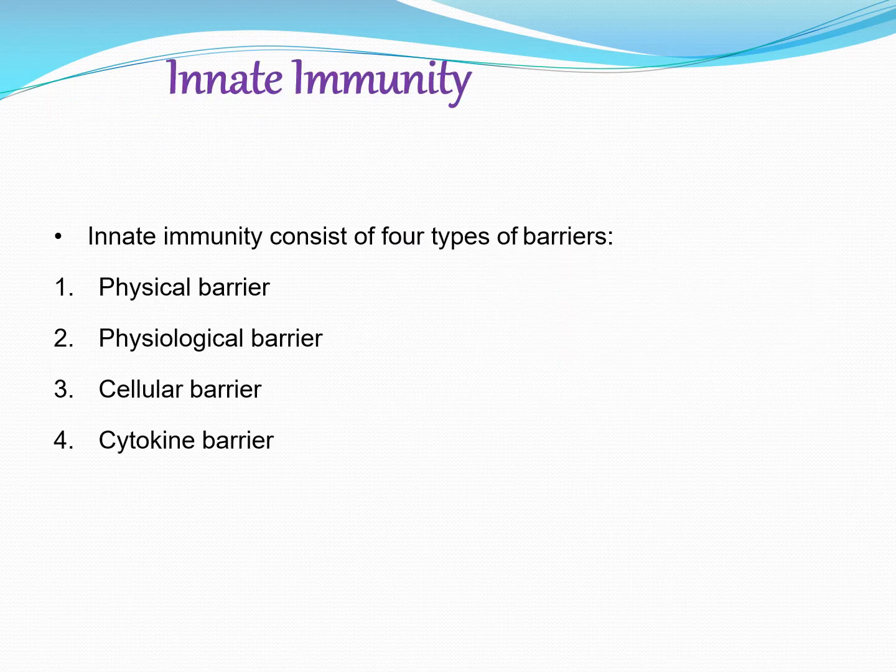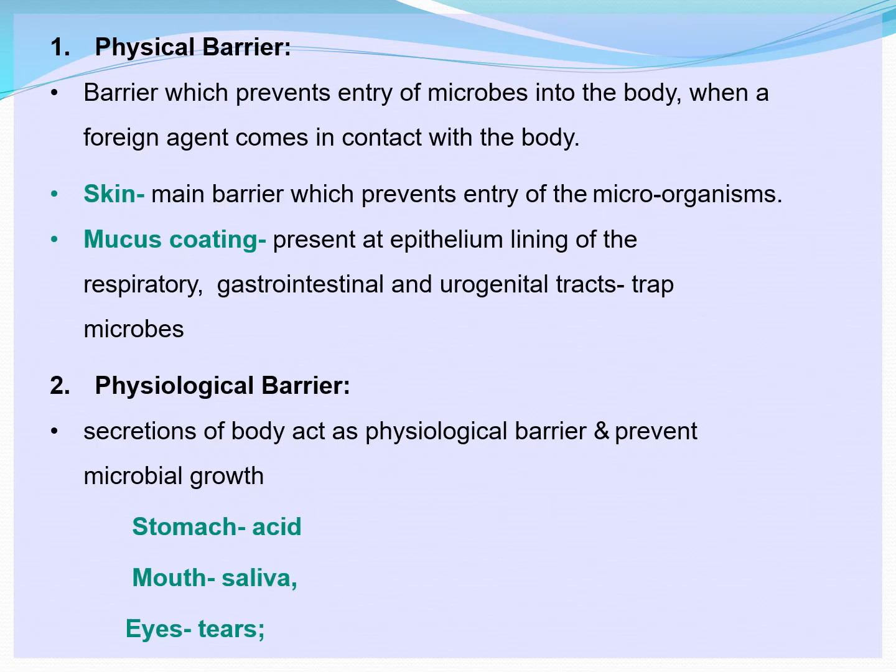Now, innate immunity consists of four types of barriers: physical barrier, physiological barrier, cellular barrier, and cytokine barrier. Now, let us see what is physical barrier. What do you mean by physic? It's the body, the outer appearance. First, what do you have in your body? On top, you have skin.